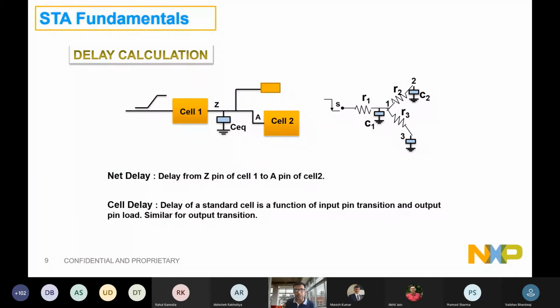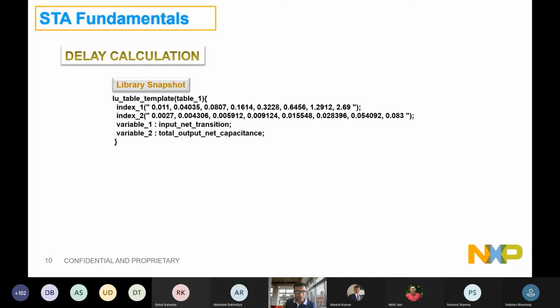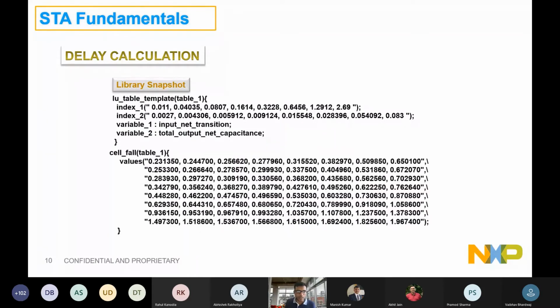For cell delay, it is more of information coming from the library, modeled in the form of input pin transition and the output load. It is just a sample set that we have shown, from the library, where you can see that variable 1 is the input net transition, and variable 2 is the output net capacitance, right? So over and above, there are indexes. Index 1 is for the input transition, and similarly index 2 is for the capacitance. Now it's a 2D table.